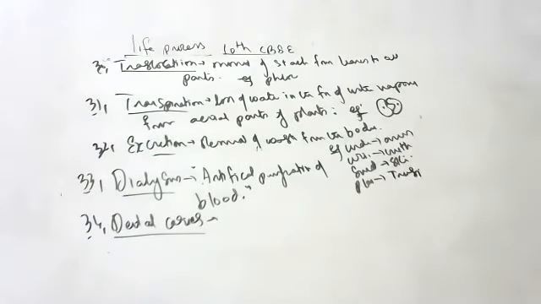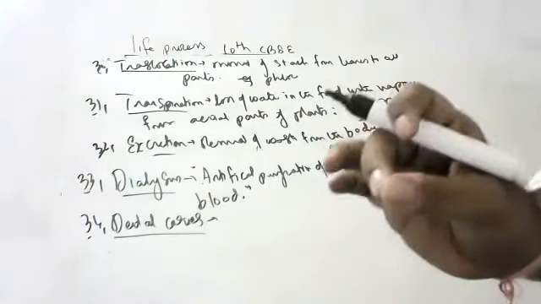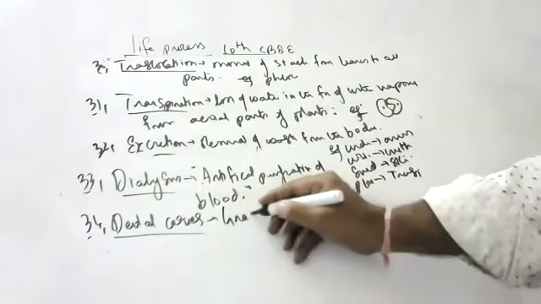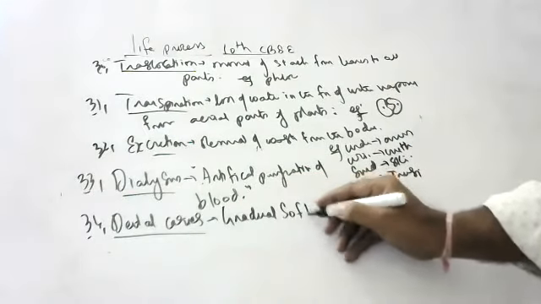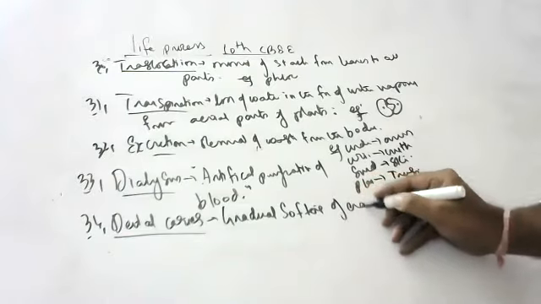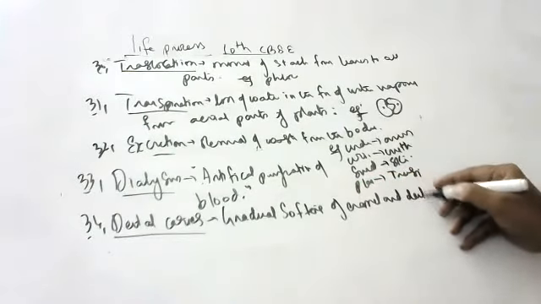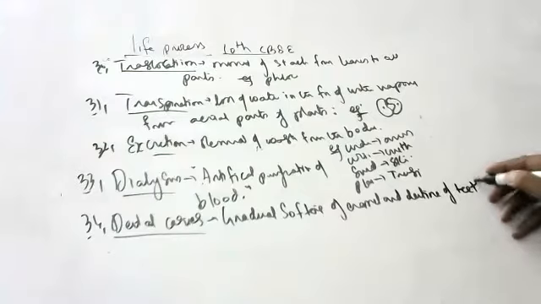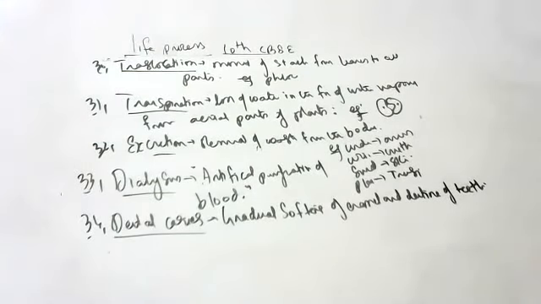Dental caries or toothache causes gradual softening of enamel and dentine of the teeth because of bacteria. Gradual softening of the teeth is called dental caries. Okay, children. Any other definition do we have in this lesson?